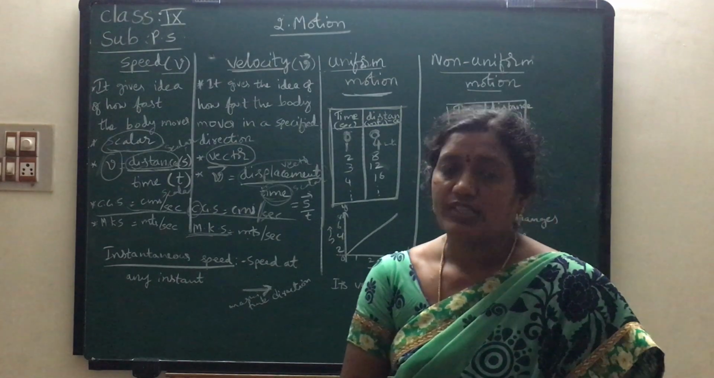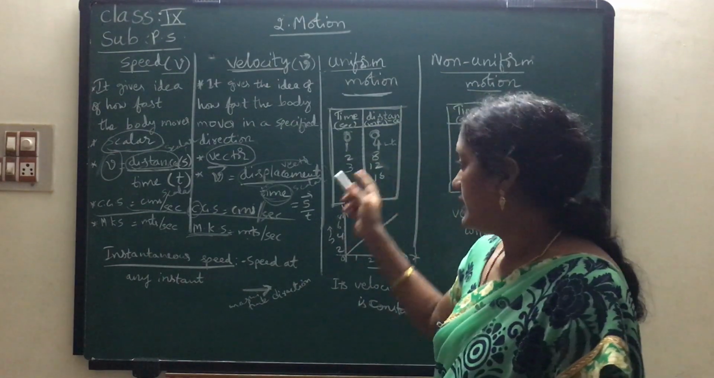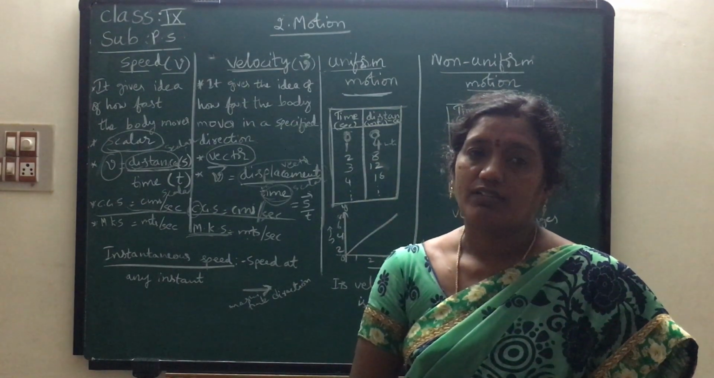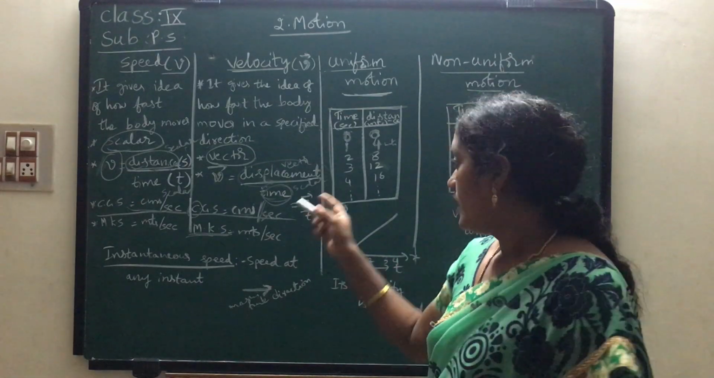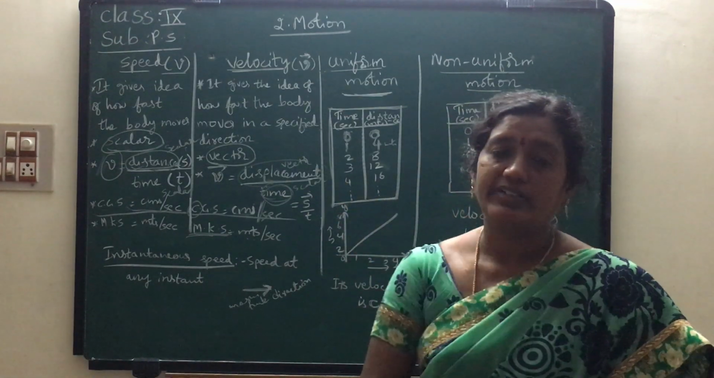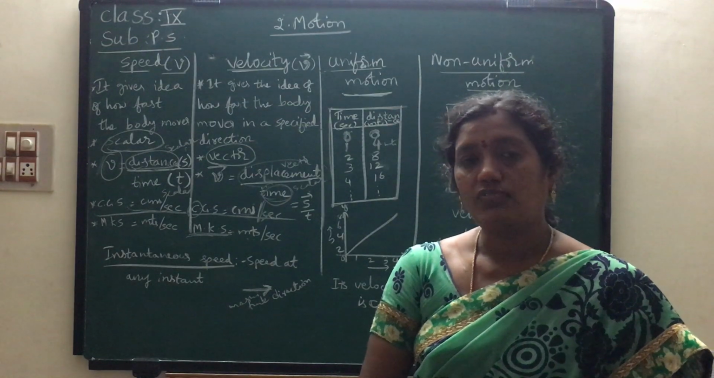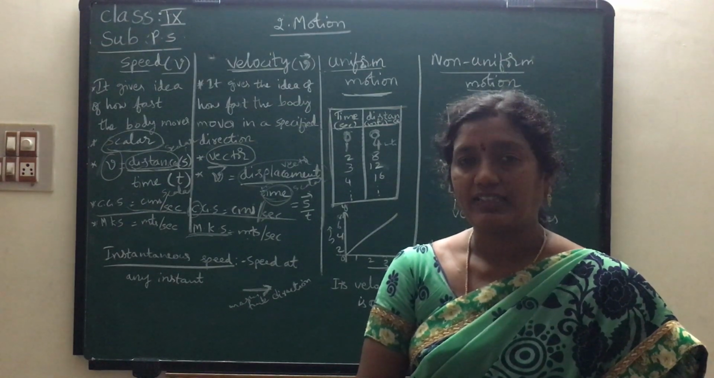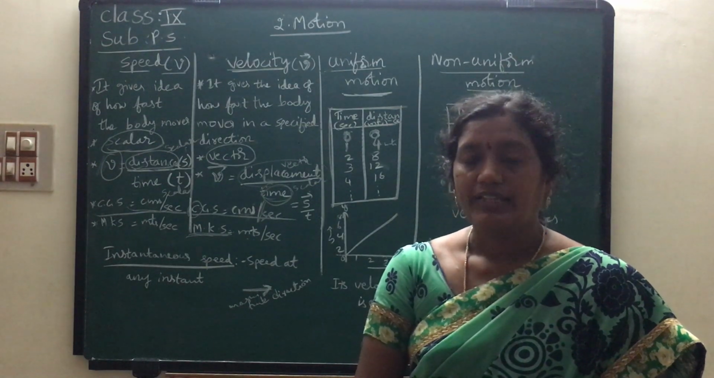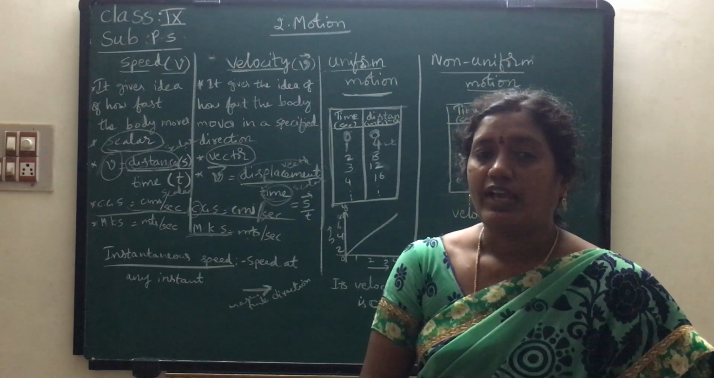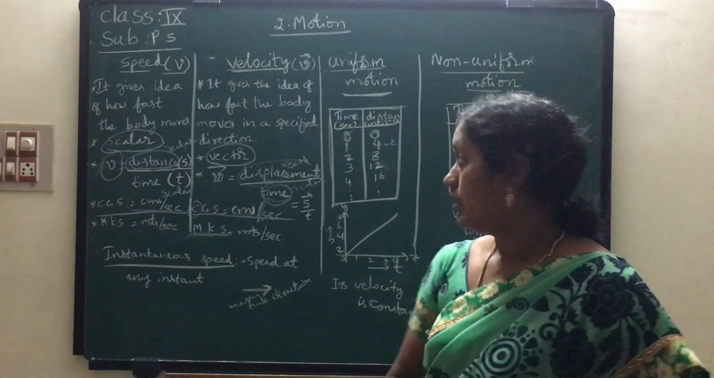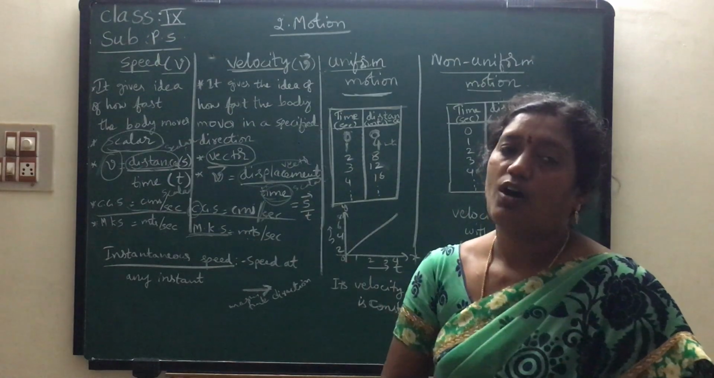2 means for 2 seconds it has covered 8 meters, and for 3 seconds it has covered 12 meters. Okay children, next for 4 seconds it has covered 16 meters. So if the vehicle is going on like this with respect to the time, then how are we able to define this uniform speed or uniform motion of the object?